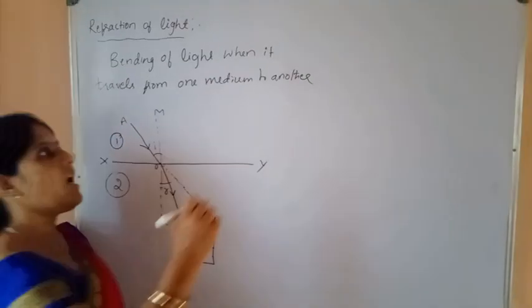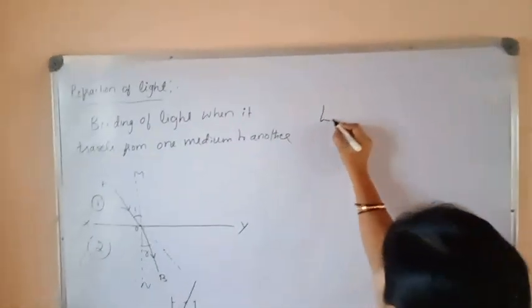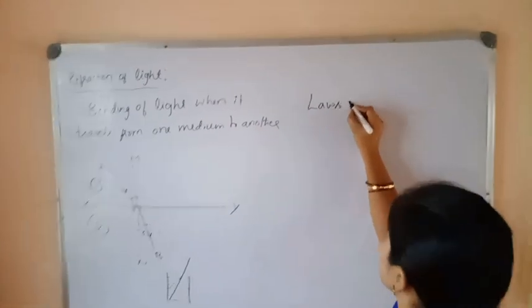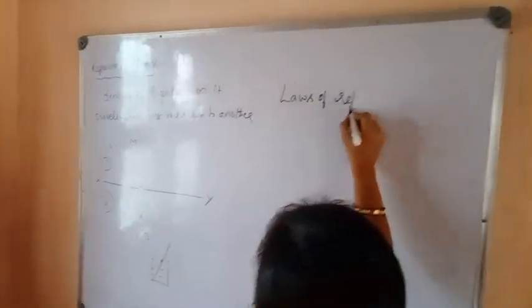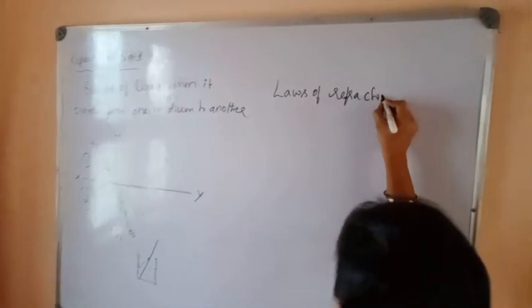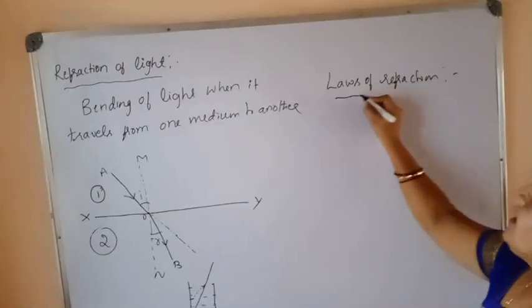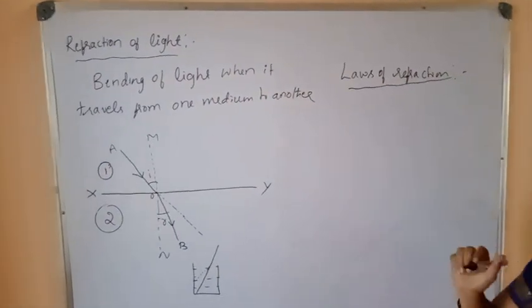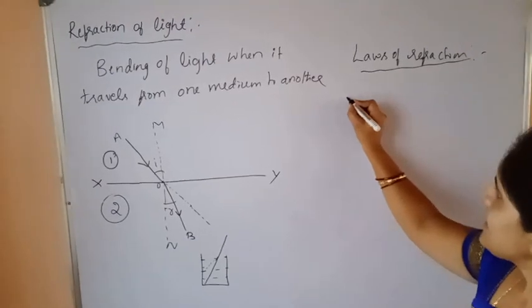Next, laws of refraction. Very important laws. Refraction also has two laws, the first law and the second law.